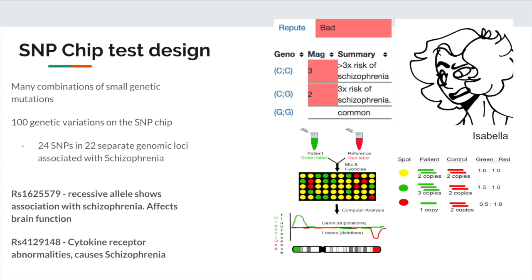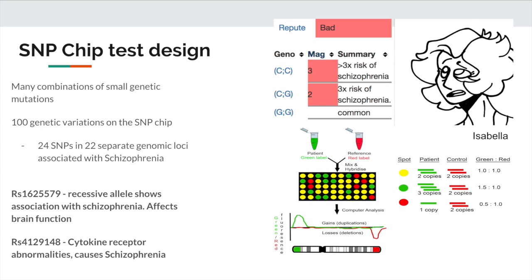Because of this, we are going to include 100 genetic variations on our SNP chip. Research has identified 24 SNPs and 22 separate genomic loci as associated with schizophrenia at the genome-wide level. Specifically, we are looking at two high-risk SNPs. RS1625579 demonstrated significant association with schizophrenia under the alleles T versus G. The recessive model showed the trait, while the dominant model did not.